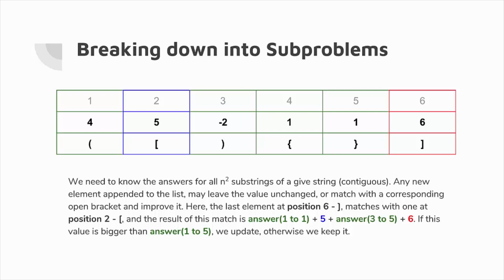So to solve any problem of size n, we must know the answers of every single subproblem starting from every single position of all sizes from 1 to n minus 1. And that is what will help us to solve a problem of size n.